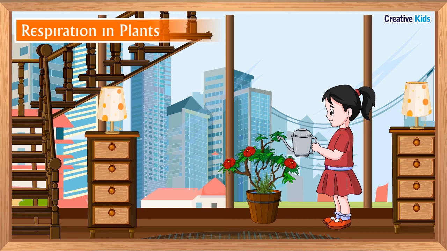So, all the air that was present in soil is removed. So, the roots do not get oxygen to respire, and ultimately the plant dries. So, due to non-availability of oxygen for roots, the plant ultimately dies. So, now you know that due to overwatering, the plants may die.